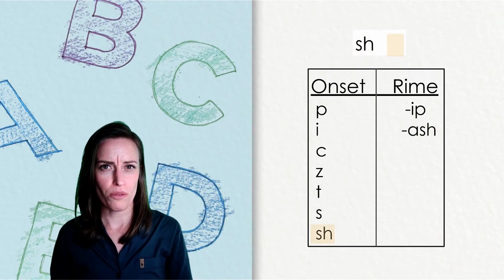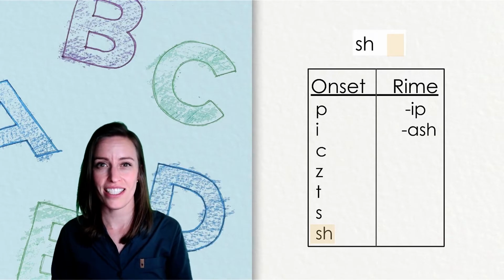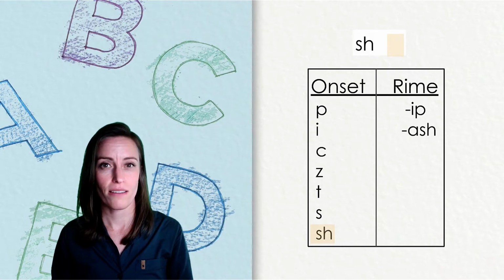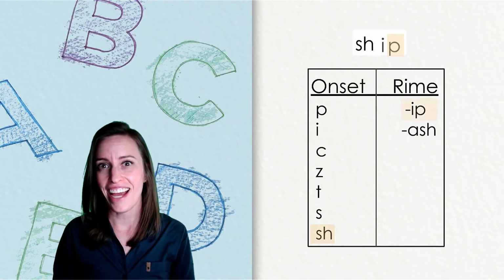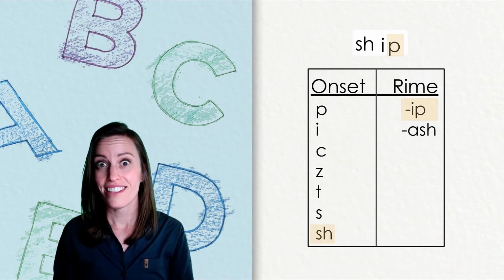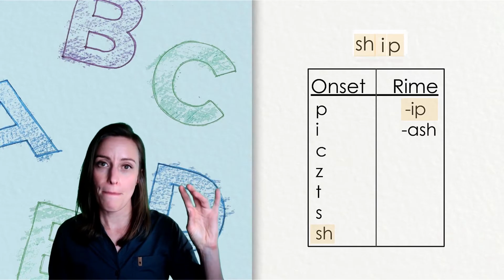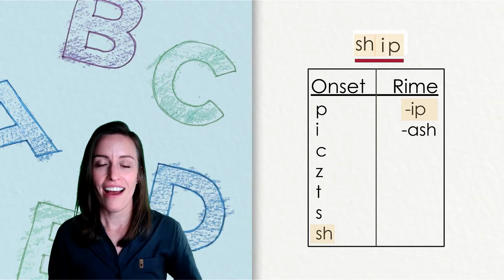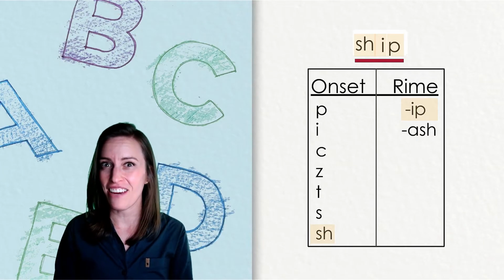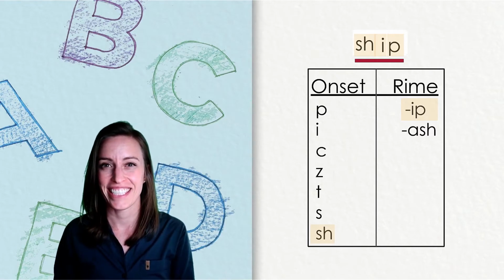What if I choose the sh from the onset column? What could I put that with? Let's try the IP. What word did I make? Tap it out with me. Sh, I, p, ship. Excellent work figuring out new words using the onset and rhyme.